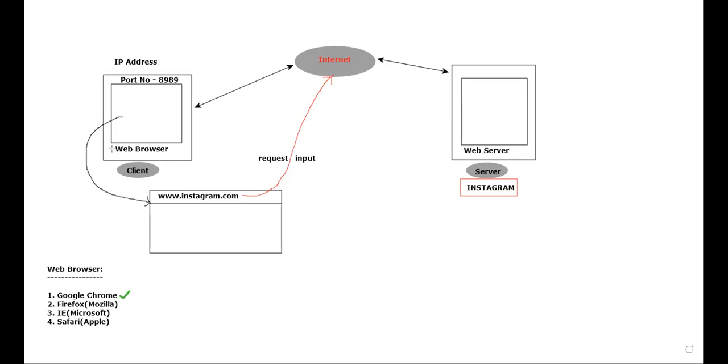Are you able to understand? Don't worry, I will write it here. Web server is one software. Similarly, web browser is a software. Similarly, web server is also a software. Don't worry, the definitions, all those things I will take care of. But right now, for the time being, please understand web browser is a software. Google Chrome is a software. Firefox is a software. Internet Explorer is a software. Like that, web server is also one software.